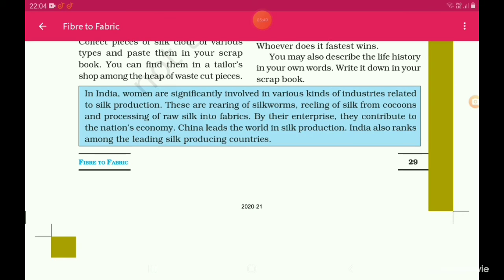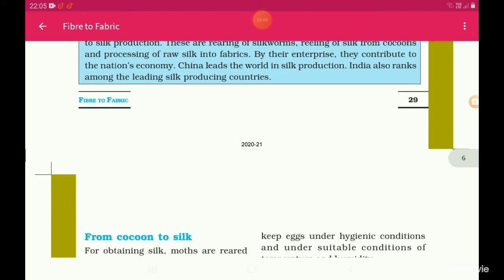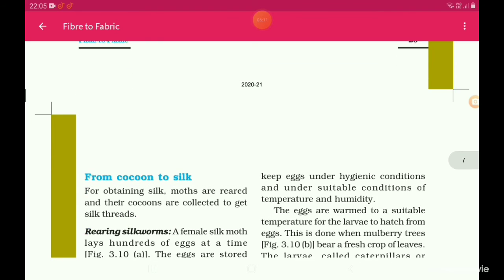By their enterprises, they contribute to the national economy. China leads the world in silk production. India also ranks among the leading silk producing countries. China is the first country in silk production, and India is the second.